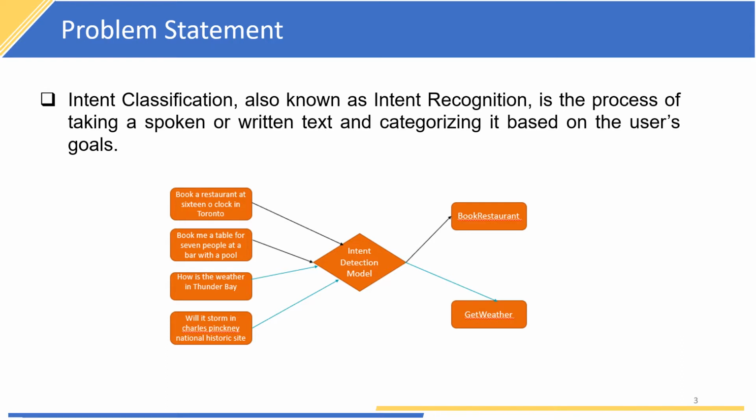As we can see in the figure, for example, "Book a restaurant at 16 o'clock in Toronto," "Book me a table for 7 people at the bar with the pool." These are the sentences, and the intent detection model will give the output as the intent book restaurant. Another example is the sentence, "How is the weather in Thunder Bay? Will it storm in the Charles Pinckney National Historic Site?" And the intent of these sentences is get weather, as we can see in the figure.